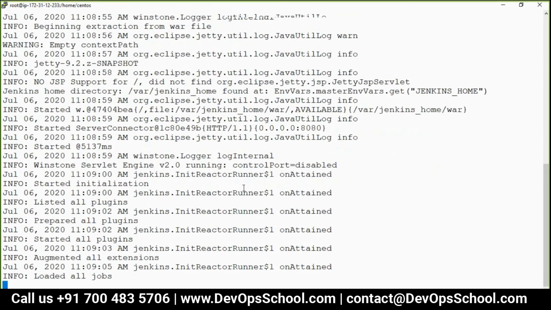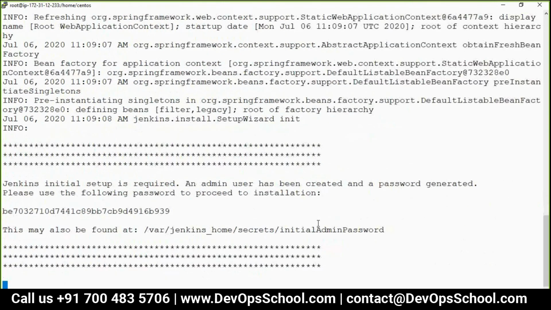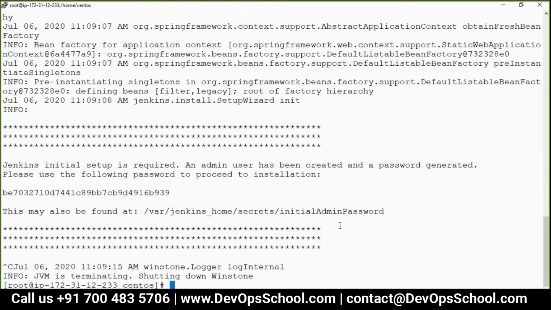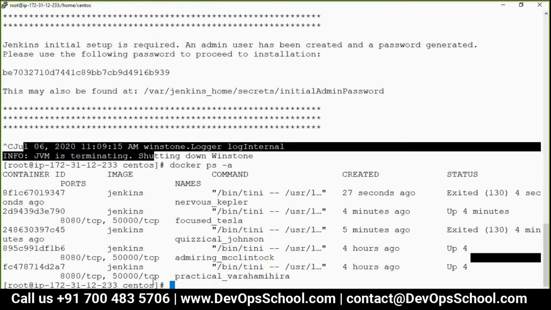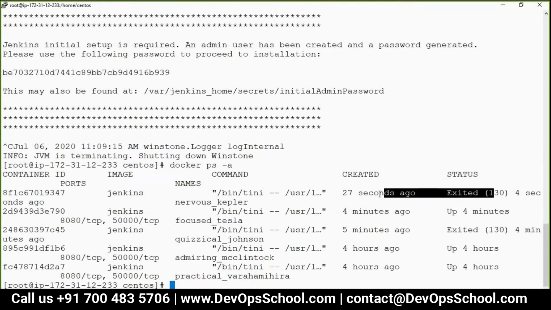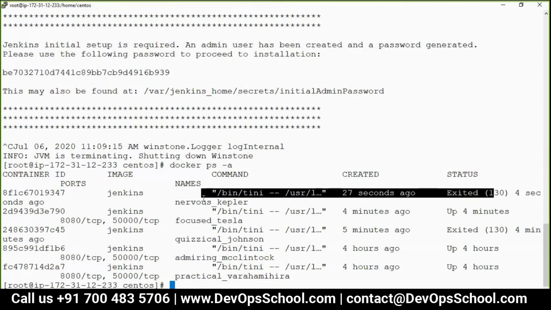Because of this, I became PID1. So what I did, I killed the PID1 using Control C. See, it got exited. So PID1 is important.